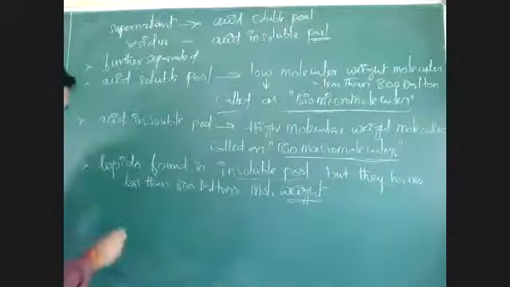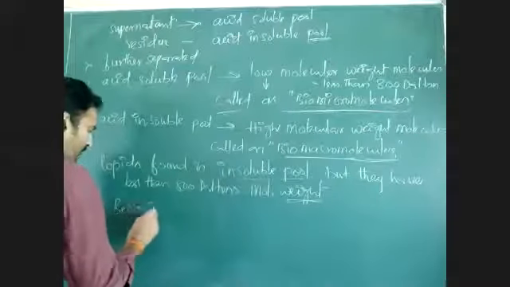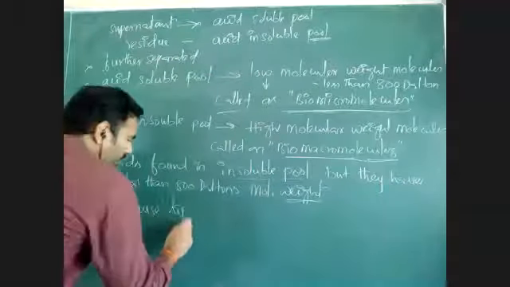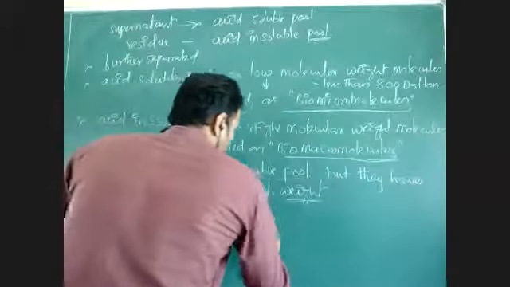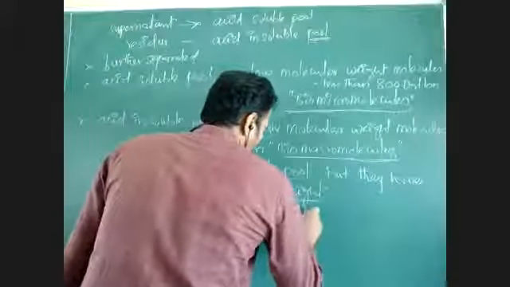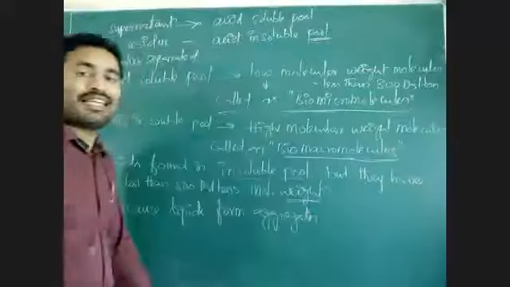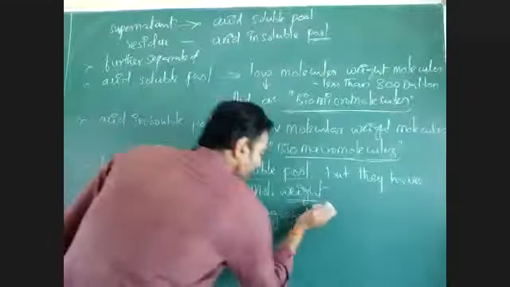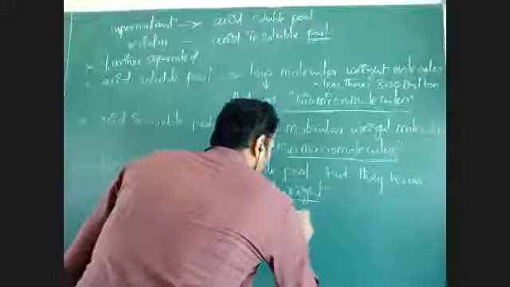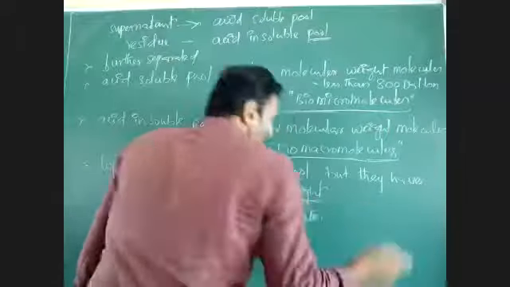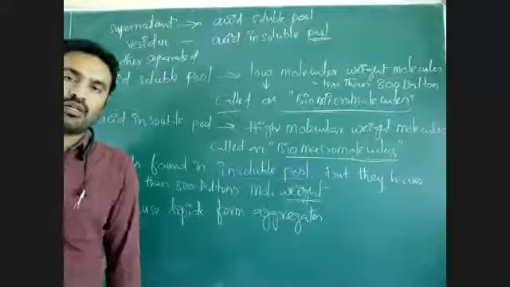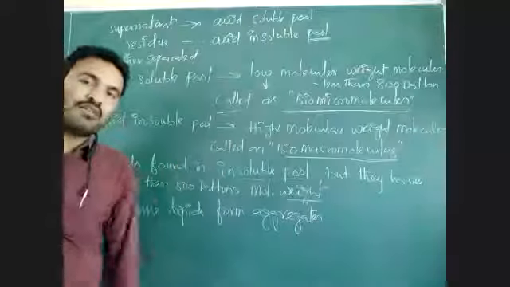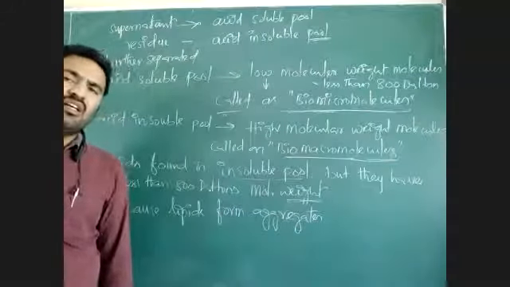Why? Because lipids form aggregates. An individual lipid is a biomicromolecule with less molecular weight, only 100 or 200 Daltons.